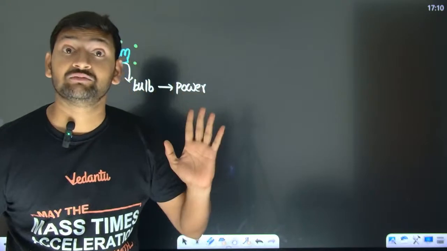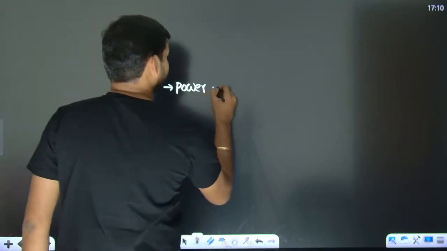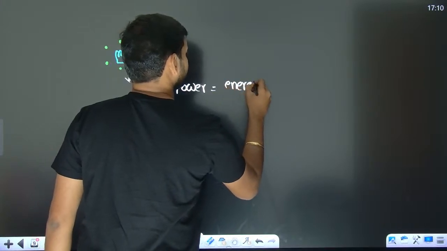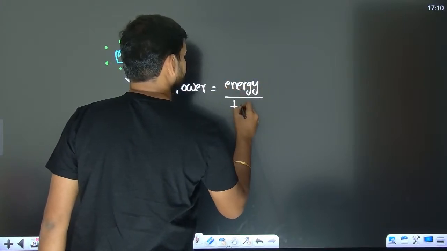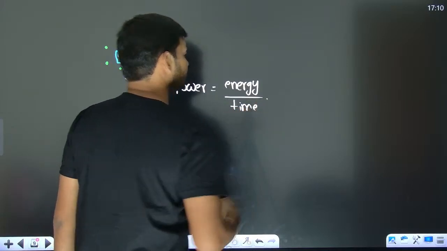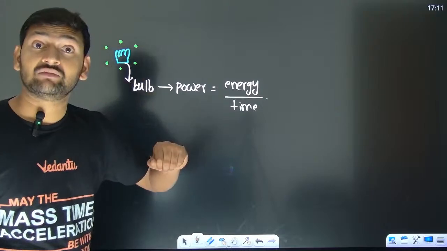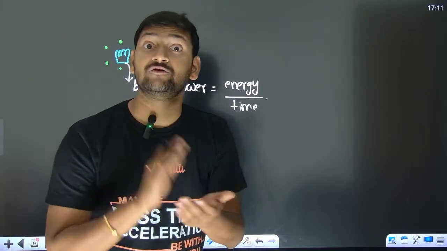So power, what is power? The rate at which energy is going to be emitted. So power can be written as the rate at which energy is going to be emitted per unit time. How much energy is going to be coming out depends on the number of photons.